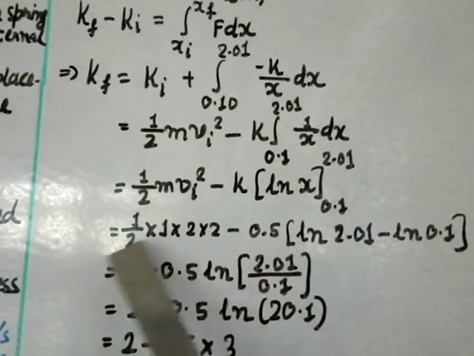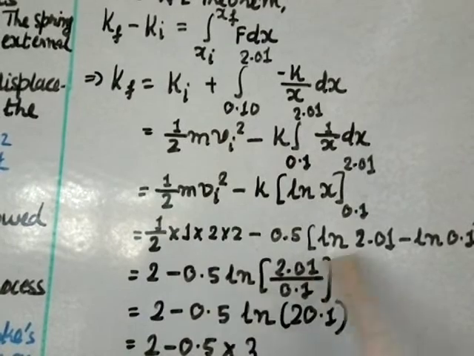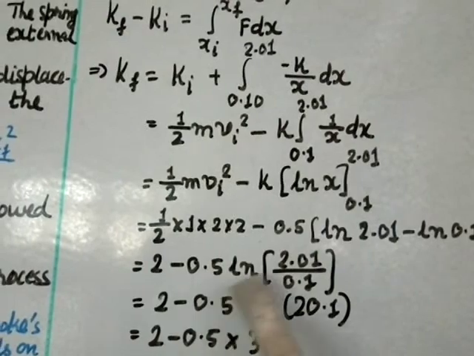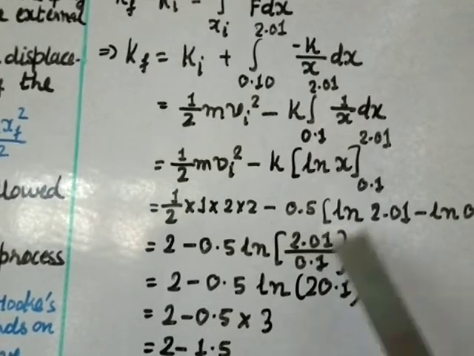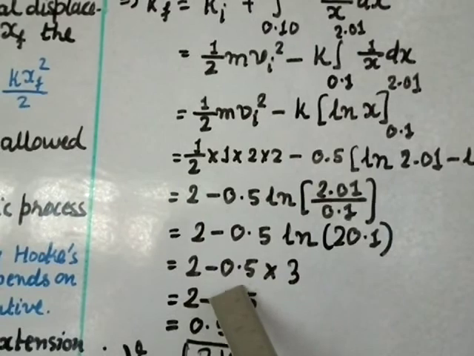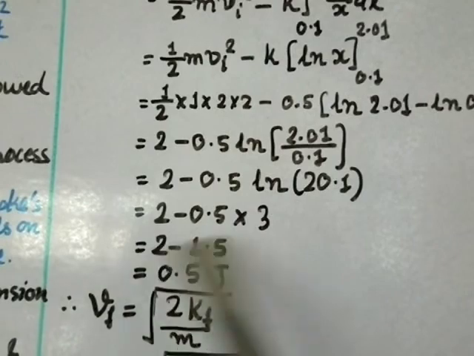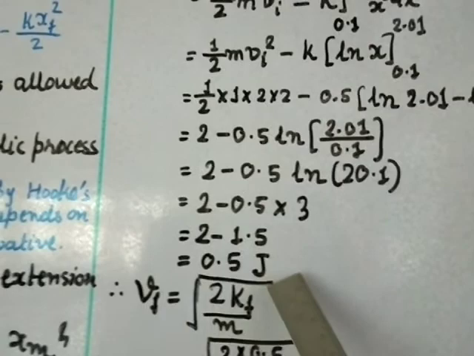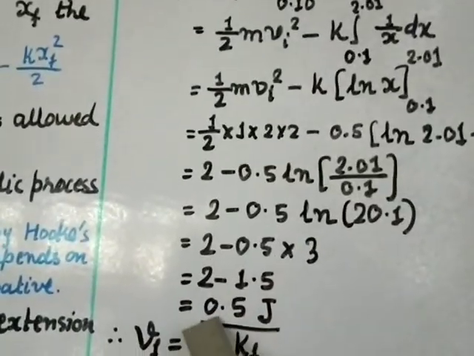Now here 1 by 2 cancels, 1 into 1 into 2 gives you 2, minus 0.5 ln. Using the log property, if it's a subtraction, it comes as a division. So ln of 2.01 divided by 0.1. This value is 20.1, and the ln is approximately 3. So 2 minus 0.5 into 3. 0.5 into 3 is 1.5, and 2 minus 1.5 is 0.5 joule. So the kinetic energy at the final position, the final kinetic energy, is 0.5 joule.